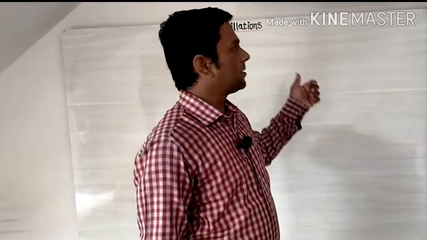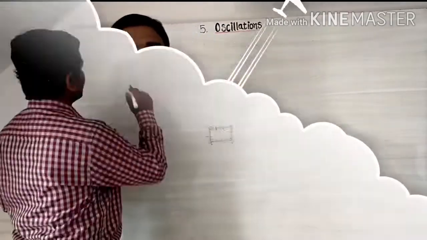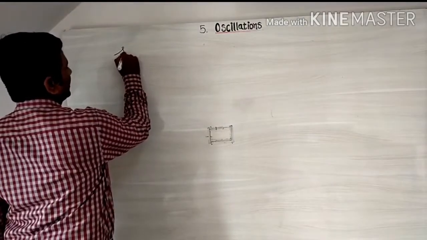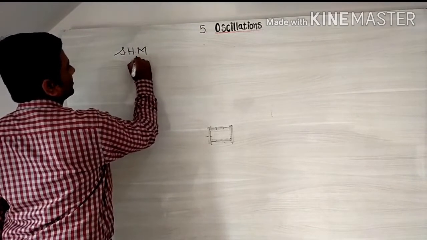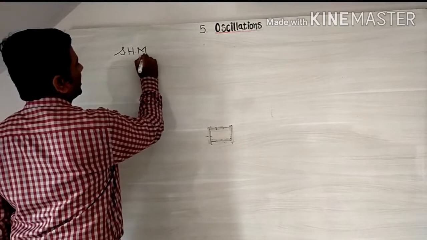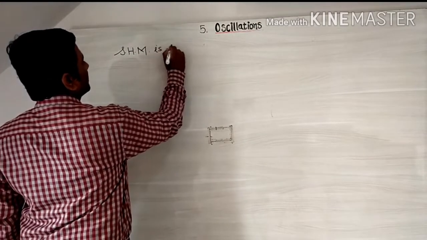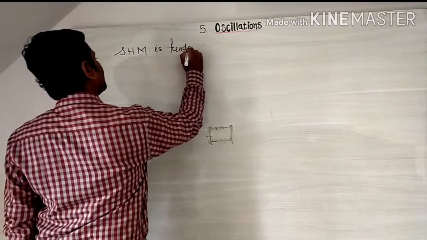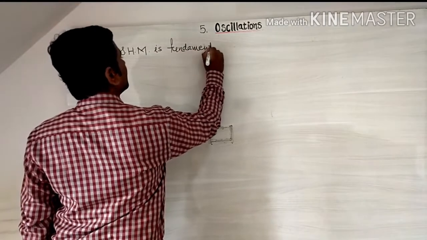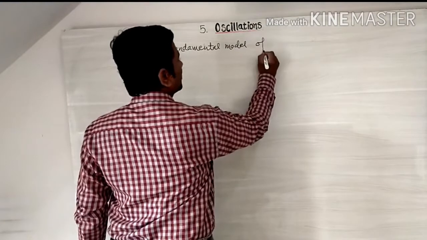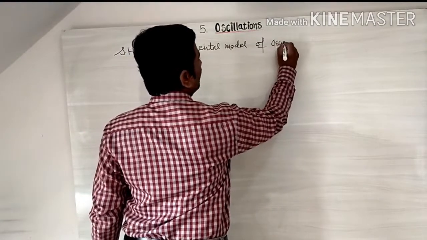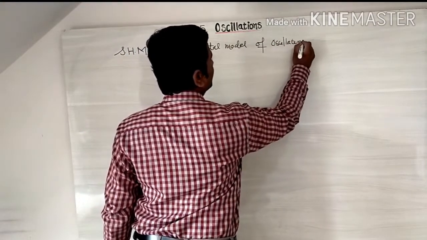Oscillations, but before that, we have cleared the basic ideas related to that chapter, simple harmonic motion. By writing one sentence, remember that that sentence is very important. SHM, simple harmonic motion, is a fundamental model of oscillatory motion or periodic motion.